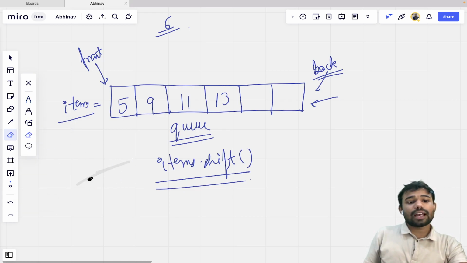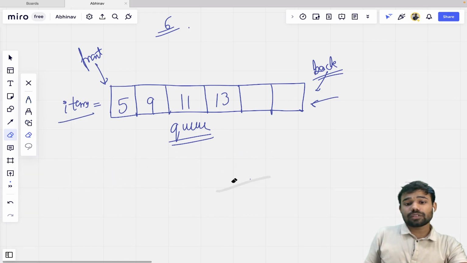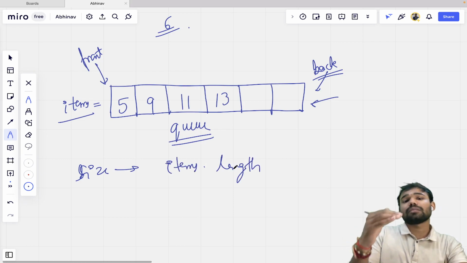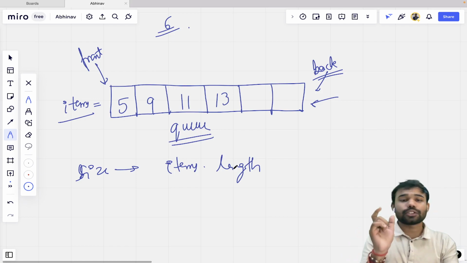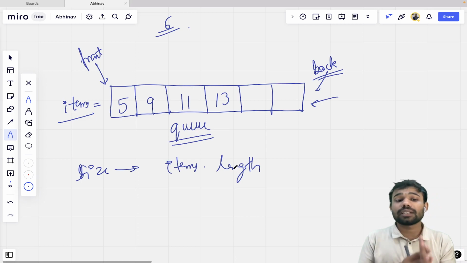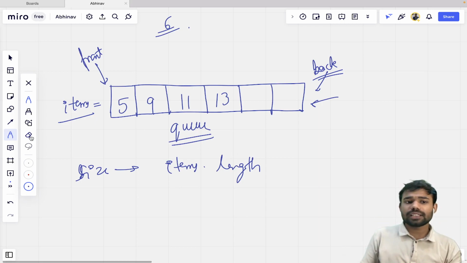Now similarly we have the normal length. How we can find the size of the queue? So size simply we can just write items dot length, और items dot length बता देगा कितने elements present हैं in the queue. So items dot length will basically tell us how many elements are present inside the queue, and that will be basically our size.